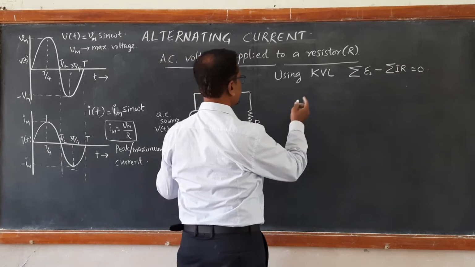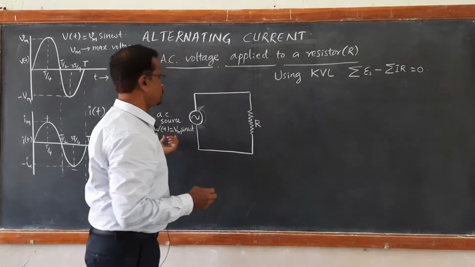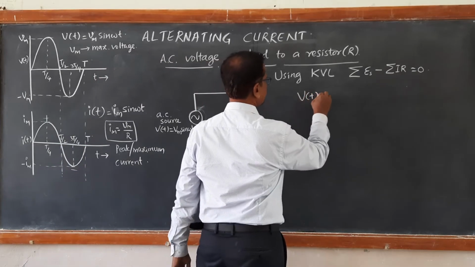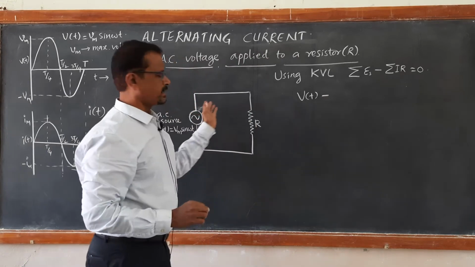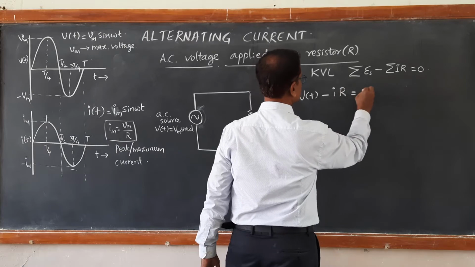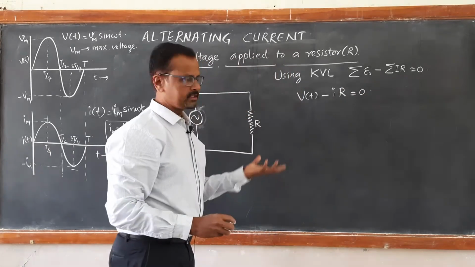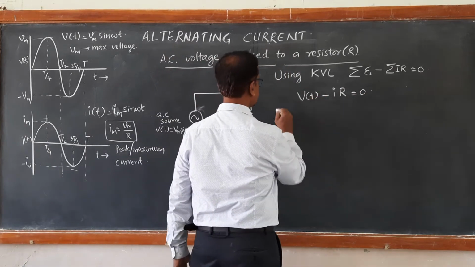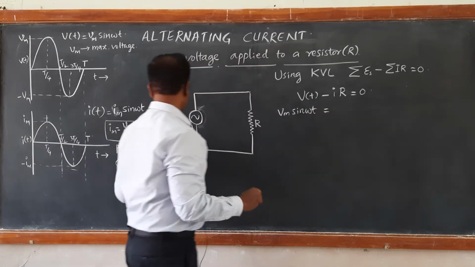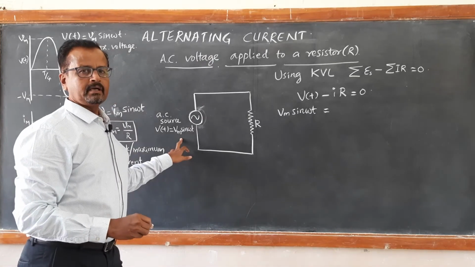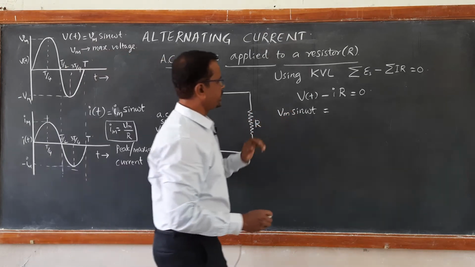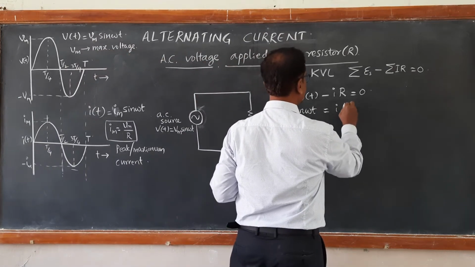So, here there is only one source whose value of voltage is V as a function of time t, minus the current flowing through this circuit, small i, into R, should be equal to 0. So, this gives us V(t), which is nothing but Vm sin omega t, because it is a sinusoidally varying time dependent periodic function with respect to time t. So, Vm sin omega t must be equal to i into R.